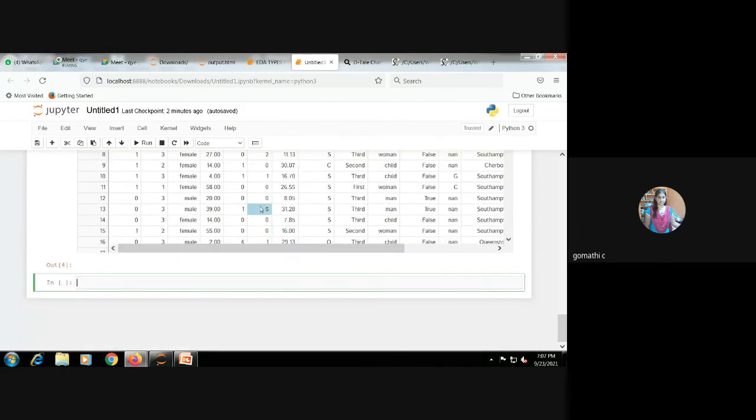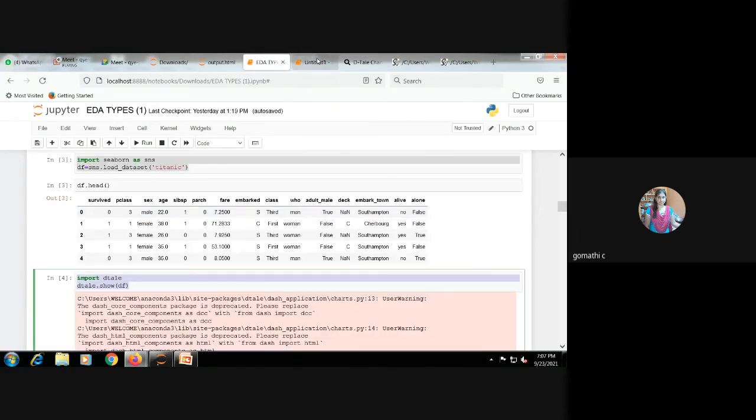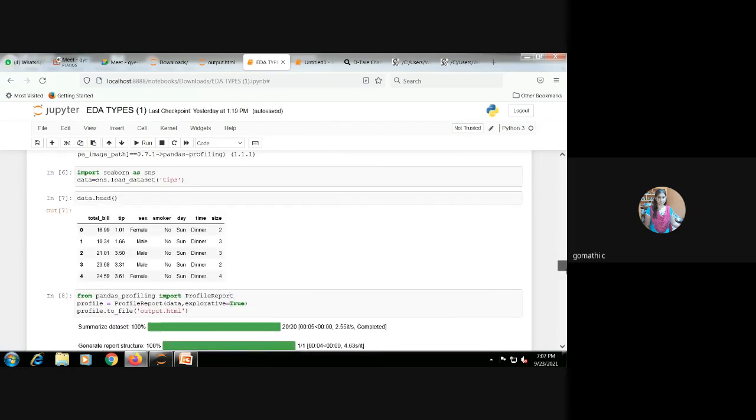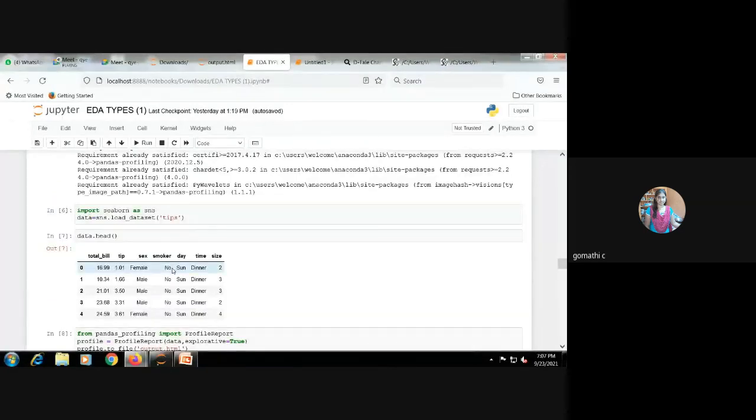Okay, this is how it is working. Somebody asked me how we can use Jupyter. This is how we are using it in Spider. Same way we can use it in Jupyter also. Anyone having any doubts?